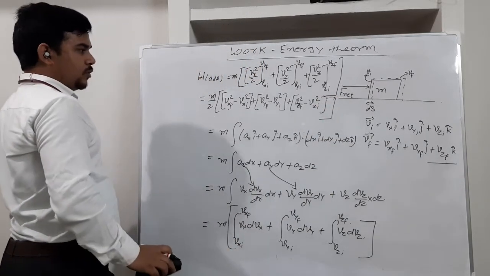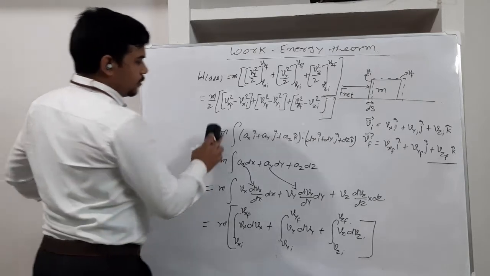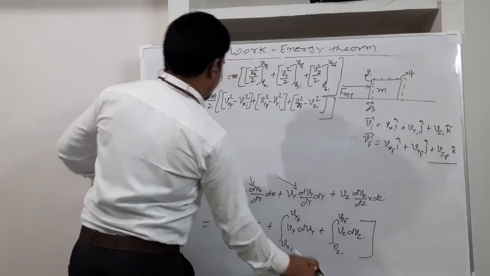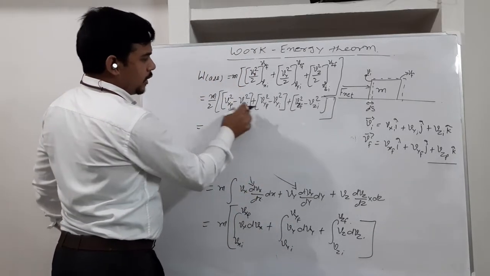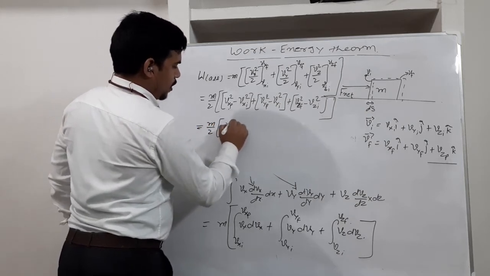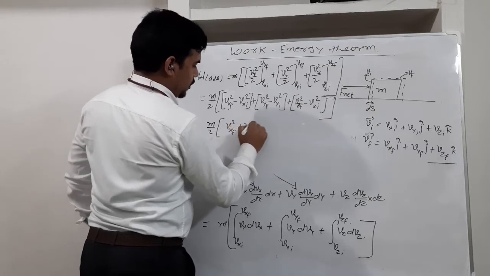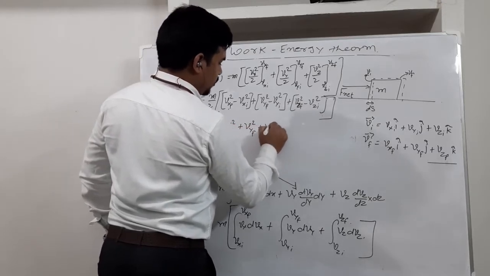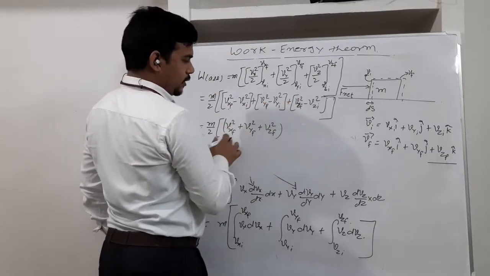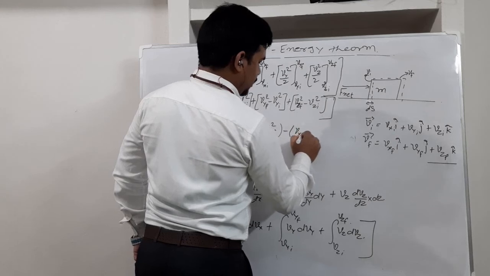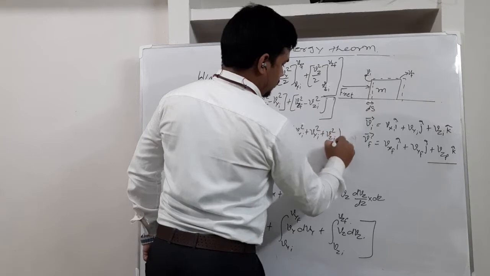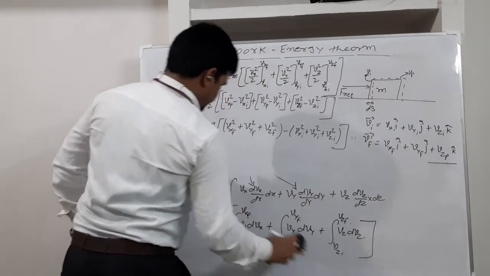Now what we are going to do is collect all the final terms together and all the initial terms together. So after collecting the final and initial terms together, we get m by 2 times vx final square plus vy final square plus vz final square, all x, y and z together, minus vx initial square, vy initial square, vz initial square.